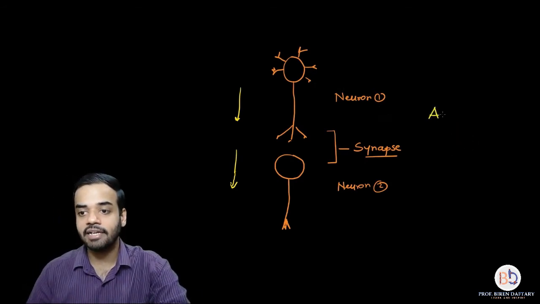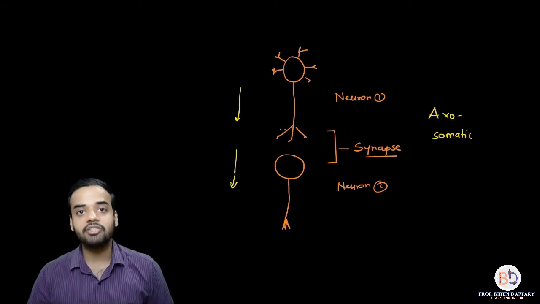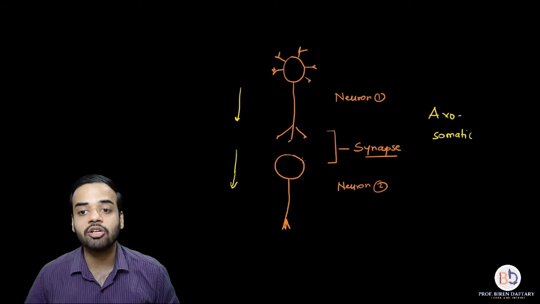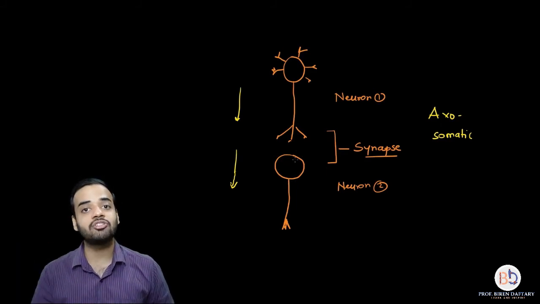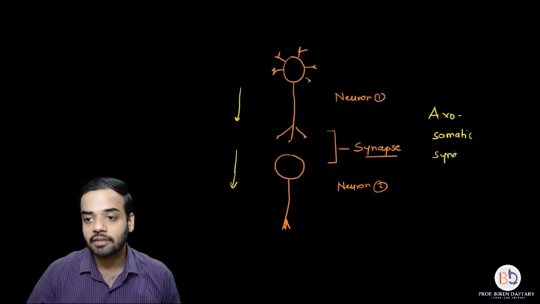Why is it called axosomatic? Because the axon of the first neuron is going to directly transfer the message or impulse to the cyton of the second neuron, and cyton is also called as soma, S-O-M-A. So it is axosomatic synapse, right?